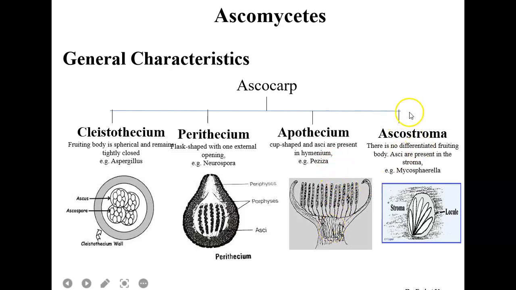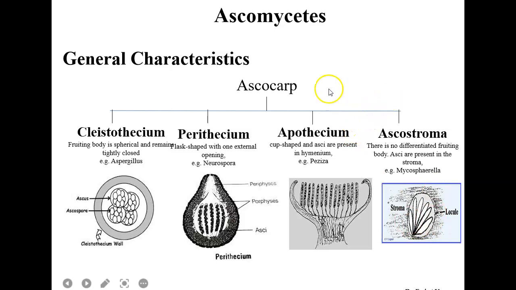Fourth and last type of fruiting body is the ascostroma, which is present in Ascomycetes, and the specific feature of this type of ascocarp is that there is no differentiated fruiting body present in the ascostroma, and asci are present basically within the stroma, and Mycosphaerella is its example. Here you can see that these asci are present within the stroma.